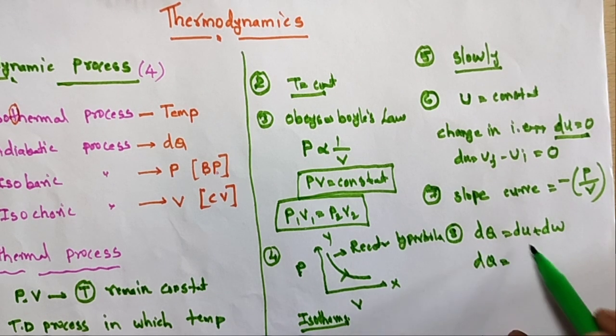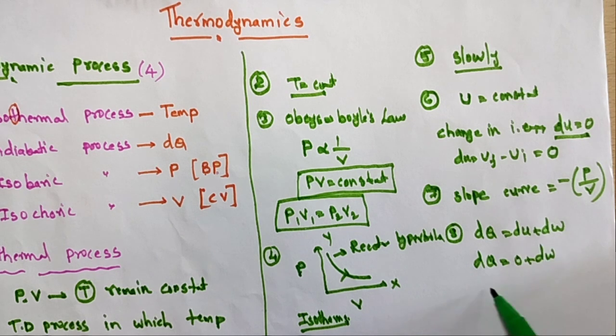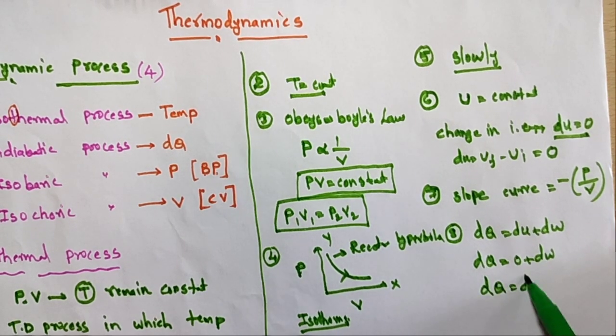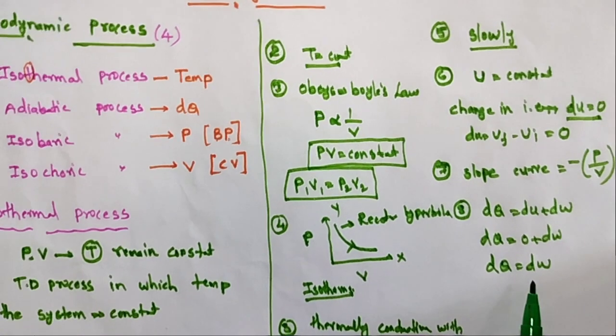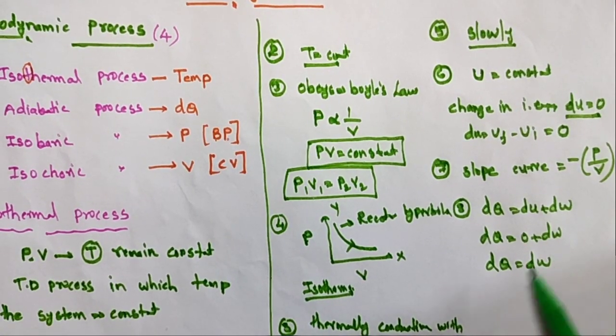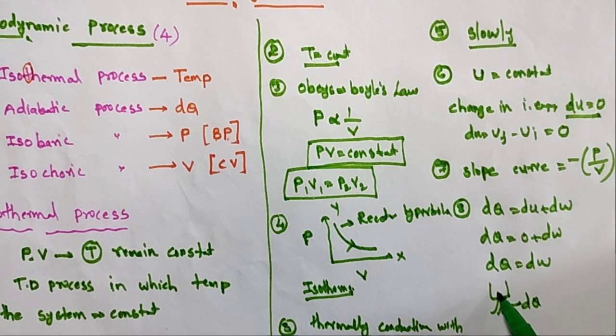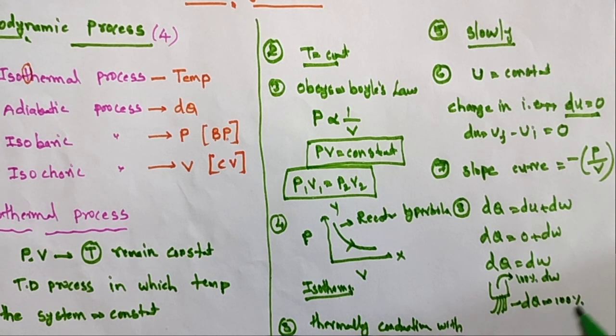So dQ is equal to 0 plus dW. So that is dQ is equal to dW. In the isothermal process, dQ is equal to dW means if you give some amount of heat dQ to any gas system, it is converted to 100% work. Suppose you give 100% heat to this gas system, it completely absorbs it and completely converts it to work done, but it is not possible.